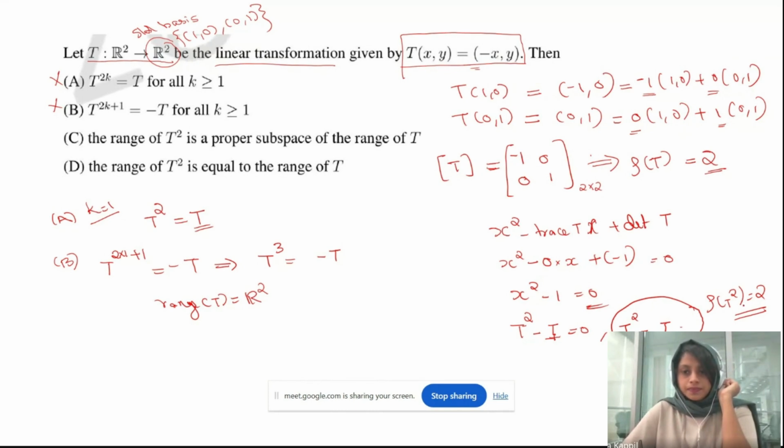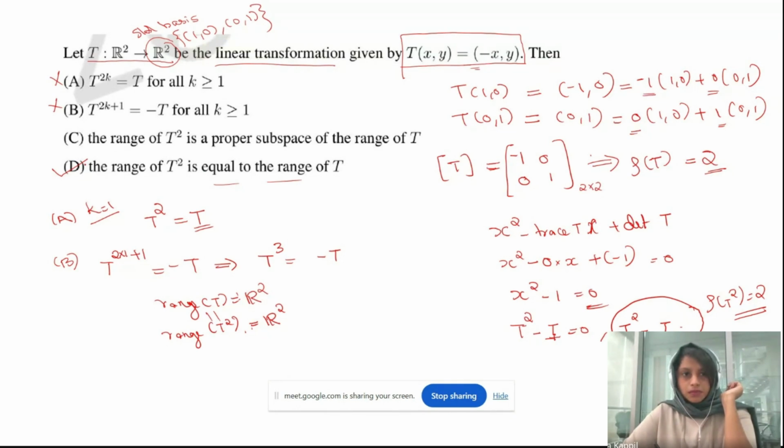Similarly, for t square, what happens? The rank of t square is 2 and t square will also be defined from R2 to R2, right? Because t is from R2 to R2, then t square will also be from R2 to R2. And then the range space of t square will be the entire R2. So the range of t and the range of t square are equal. Which option says that both are equal? The range of t square is equal to the range of t. So option D is correct.